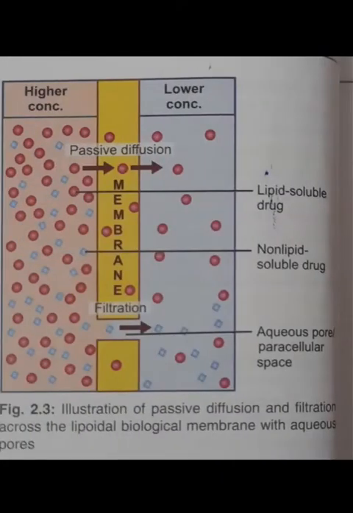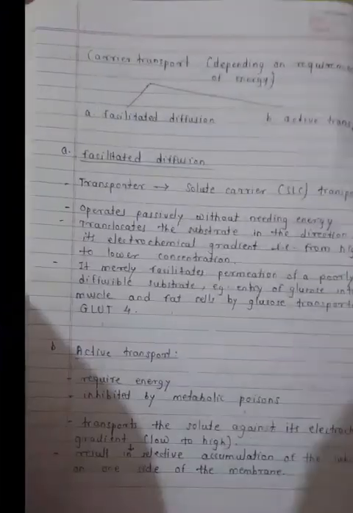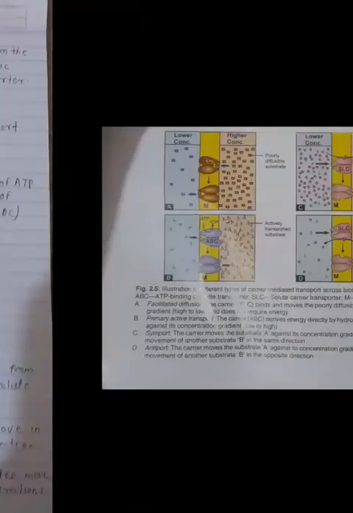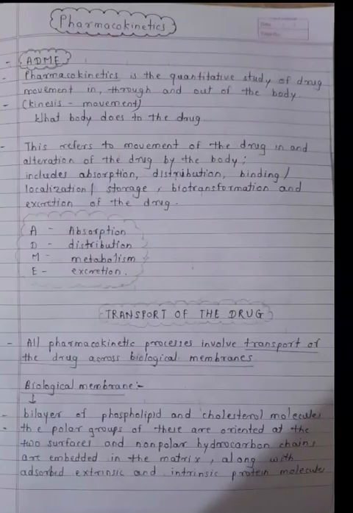So this is the diagram of passive diffusion and filtration. See that lipid soluble drugs are crossing the biological membrane, and non-lipid soluble drugs are not crossing the biological membrane through passive diffusion. But in filtration, non-lipid soluble drugs are also crossing the biological membrane with the help of aqueous pores or paracellular spaces. So this is the difference between passive diffusion and filtration. And in the next lecture we will discuss the specialized transport. We will revise it again.